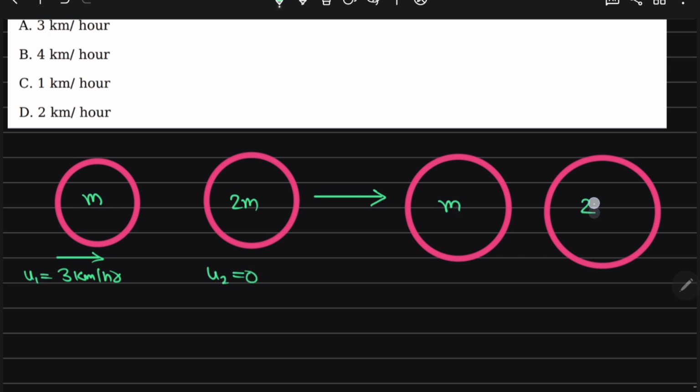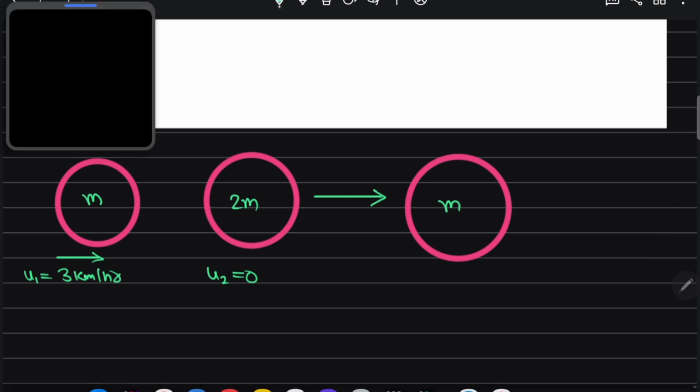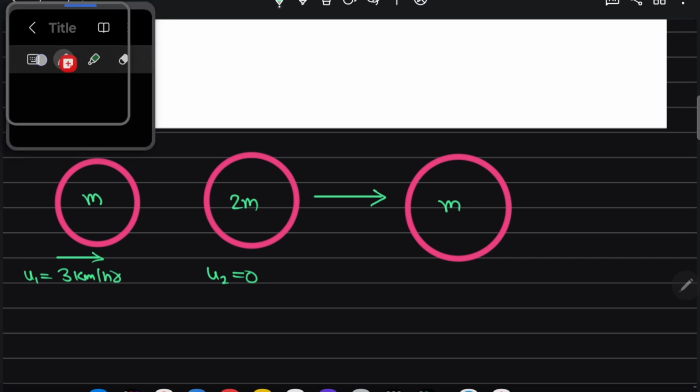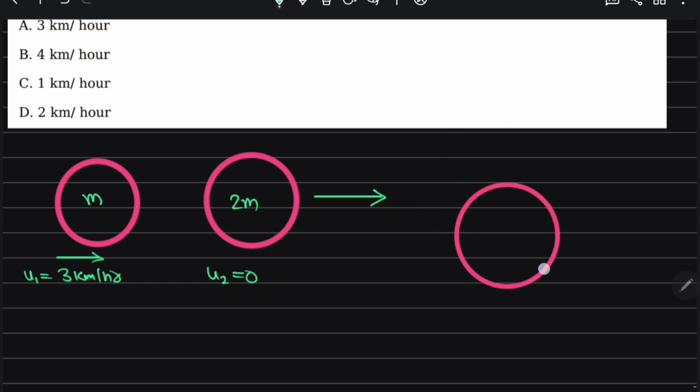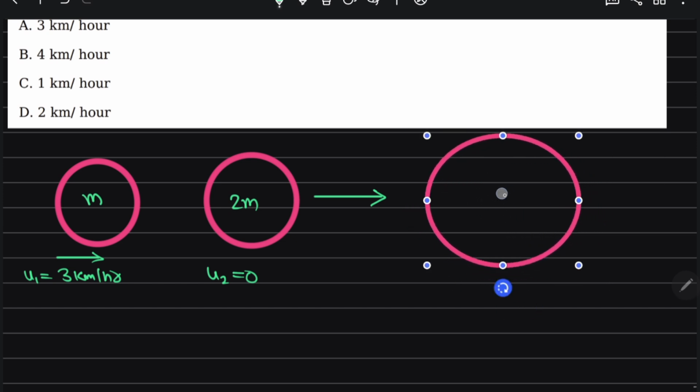This is m, this is 2m, and after the collision they combine together and their total mass becomes m plus 2m, that is equal to 3m, and they move together with a common velocity.